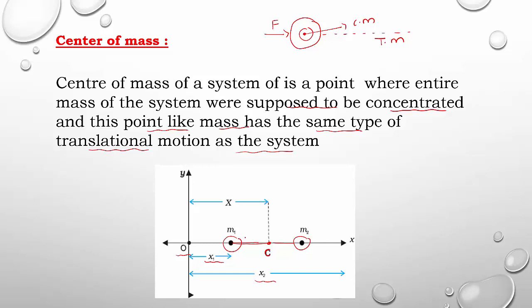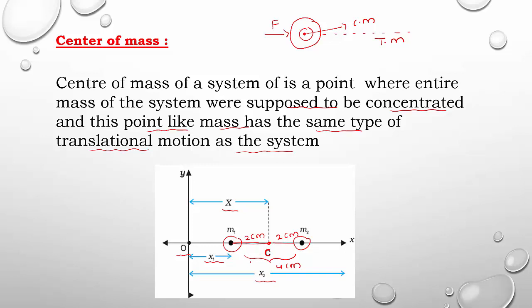So this is just like the center of these two particles. For example, this is having a distance of 2 centimeter, and this is also having a distance of 2 centimeter. So the total distance is how much? 4 centimeter. Exactly at the center means we can take 4 by 2, that is 2 centimeter. Exactly at the center, point C indicates the center of mass, and its position vector is denoted by x from the origin. From the origin, the center of mass position vector is x. x1, x2 are position vectors of the two particles having masses m1 and m2.